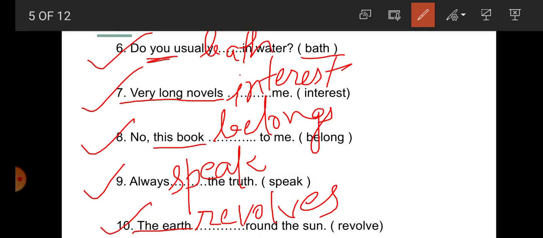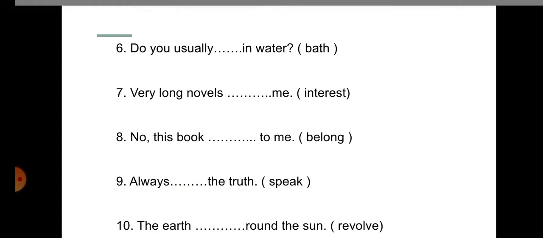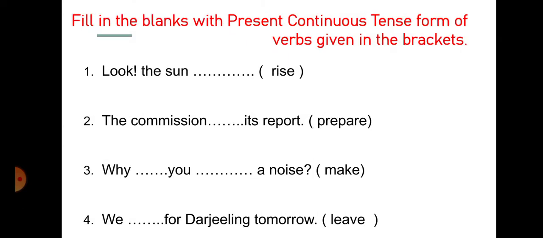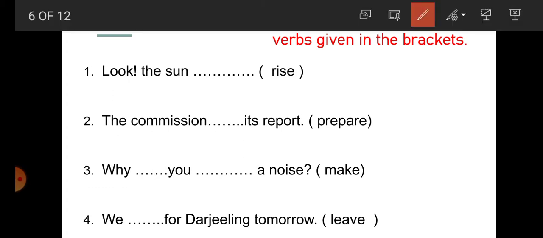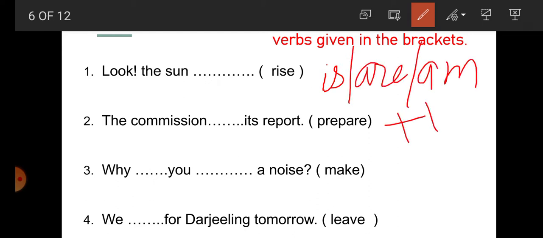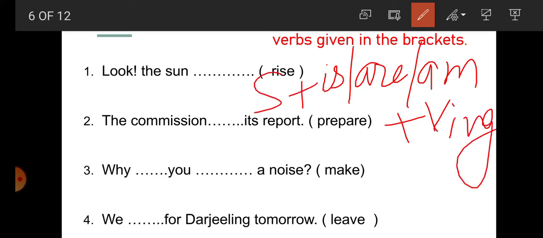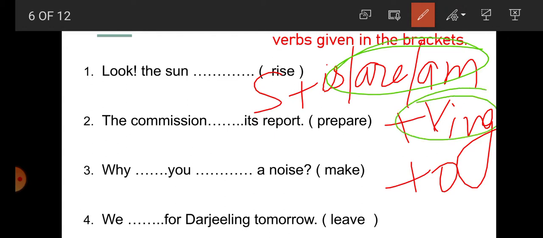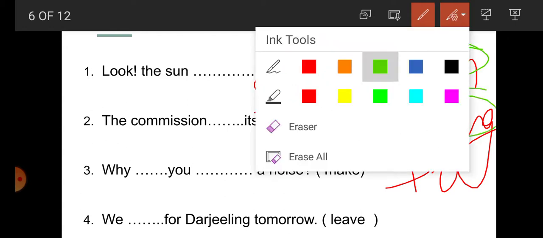So students, we have solved 10 sentences of simple present tense. Now we are going to solve 10 sentences of present continuous tense. So look at the sentence here. We all know that the structure of present continuous tense is subject plus is/am/are plus verb ing form, then object. So here we have to use is/am/are plus verb ing form. The verb is given in the bracket.